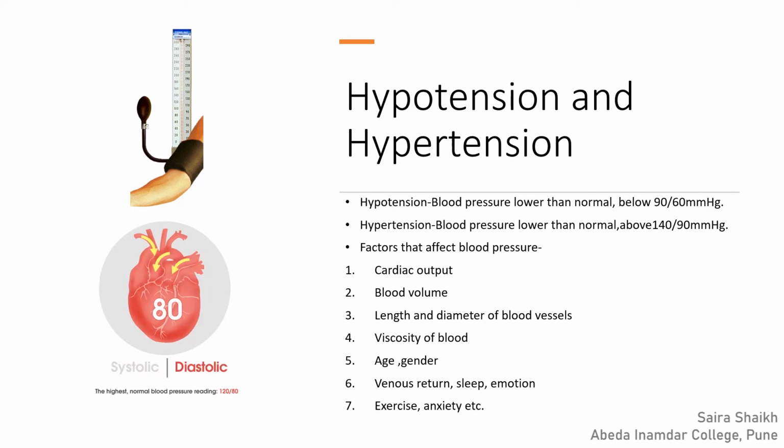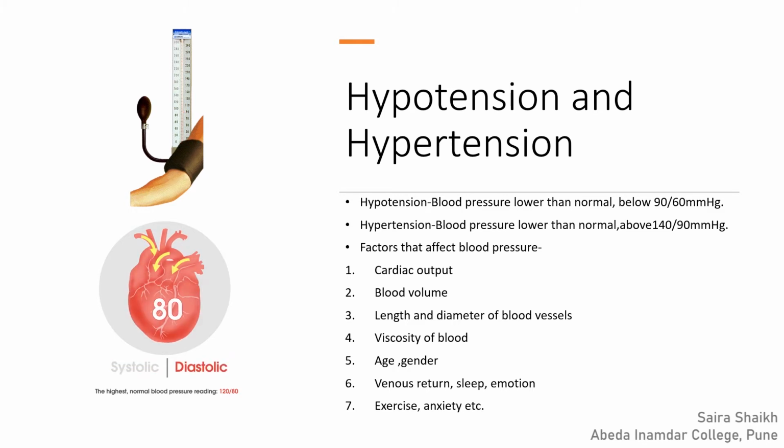If the blood volume is more, the blood pressure will be more, and if the blood pressure is less, it is because of less blood volume. The next factor is the length and the diameter of the blood vessel. If the diameter is more, pressure will be less, and if the diameter is less, pressure will be more.